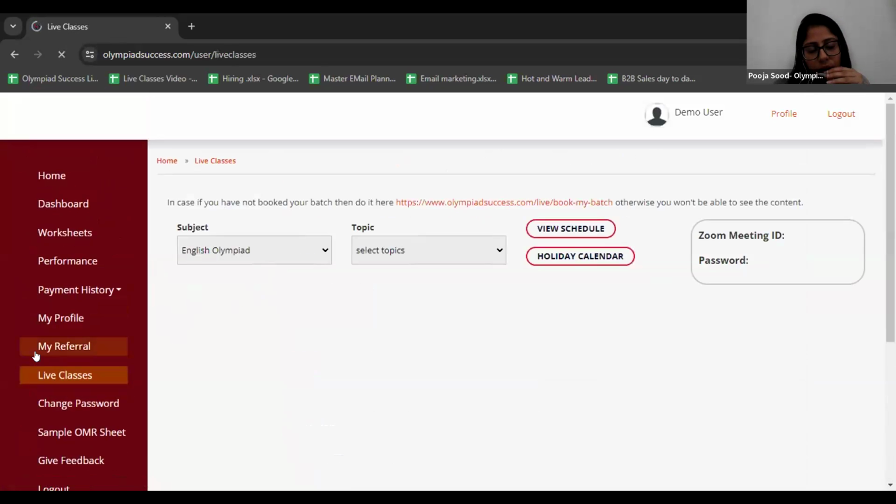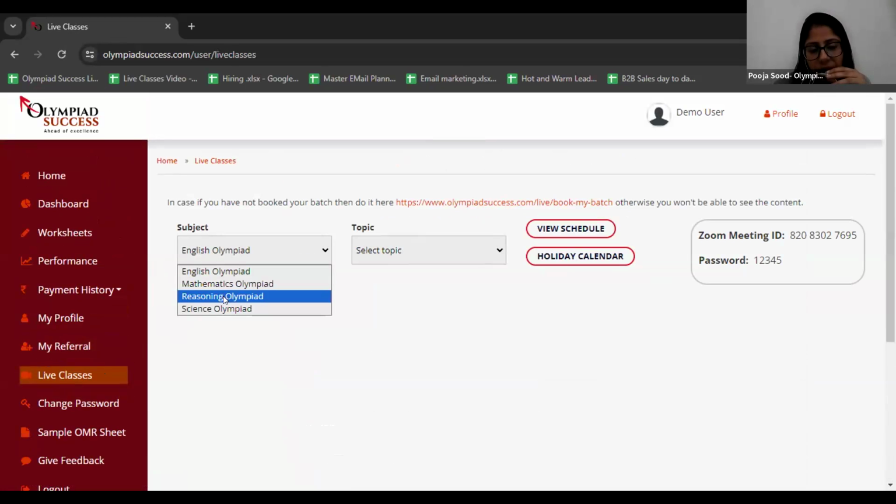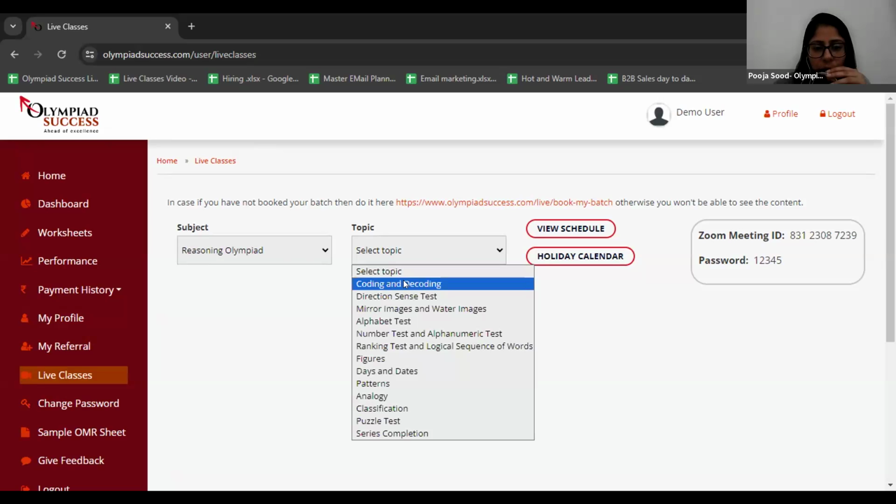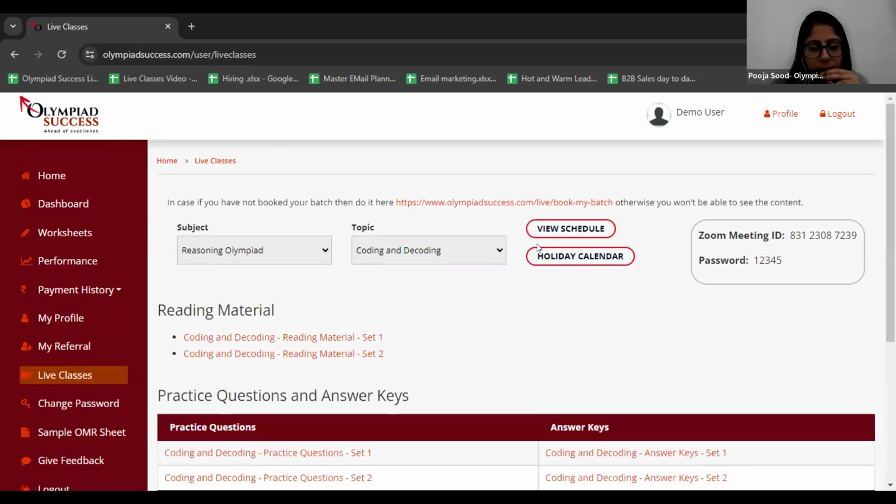Right on the left hand side, you can just see the live classes icon. After clicking this live classes button, I'm going to select my subject. So we are in reasoning demo, so I'm going to select my reasoning subject. All right. After selecting my subject, I am going to select my topic. For example, I can say coding and decoding. So I've selected my topic.